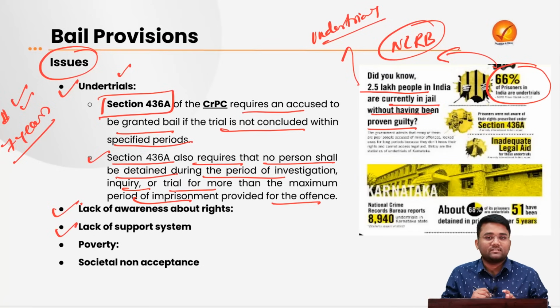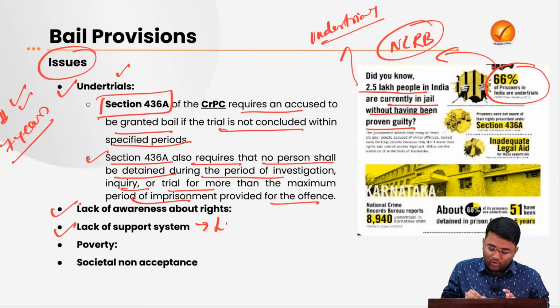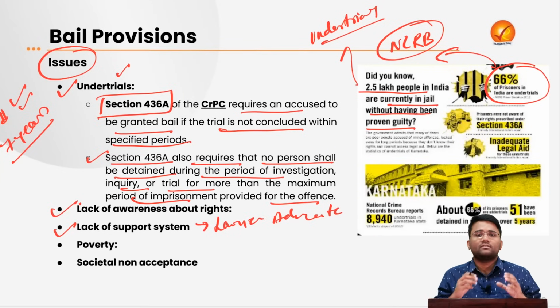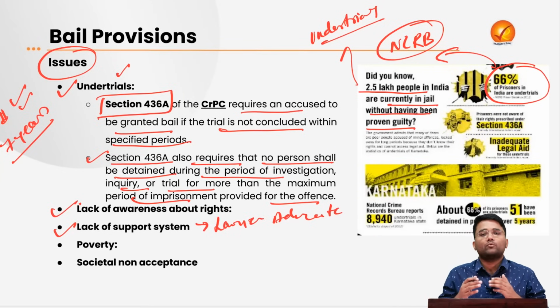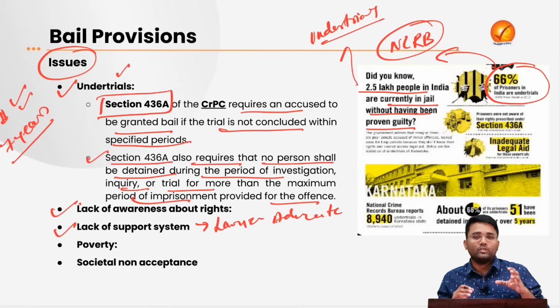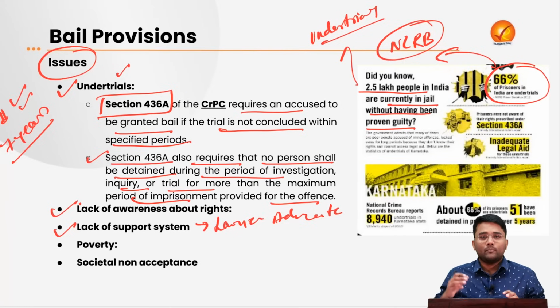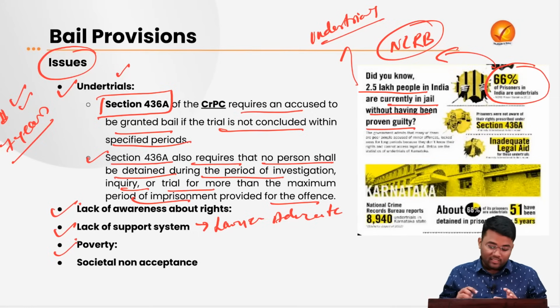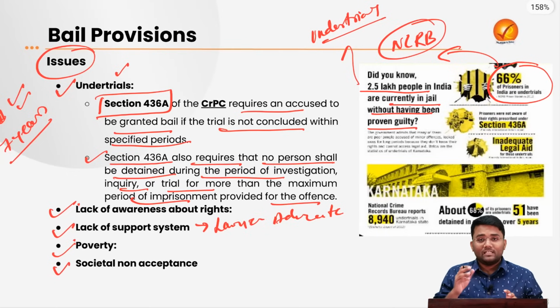Then there is the lack of a support system. There is no support system of lawyers and advocates, or for the money that they have to give for furnishing the bail bond. This lack of a support system also leads to the overcrowding of jails and prisons. Then there is poverty. There is a lot of poverty in India. There are people who have been in jails for many years and still are not able to furnish the bond amount or the bond surety, the money that they have to give to get bail and come out of the jails.